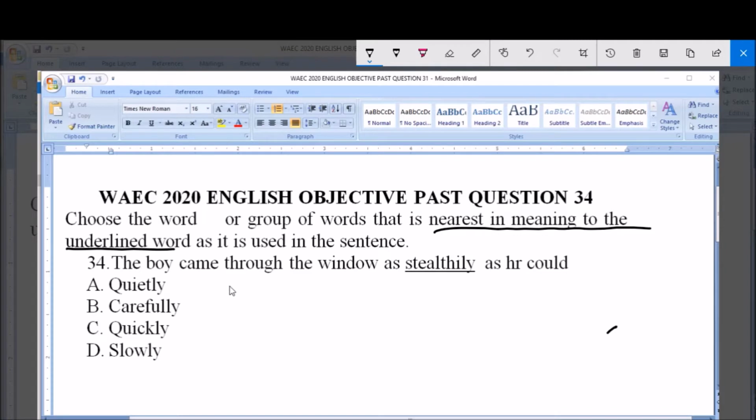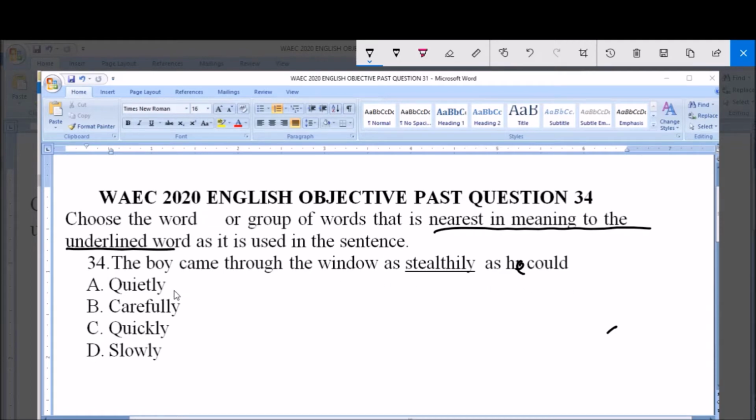Stately is underlined in this statement. And the sentence says, the boy came through the window as stately as he could. The boy came through the window as stately as he could.